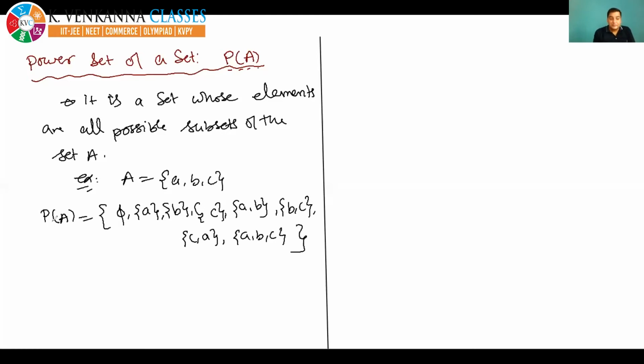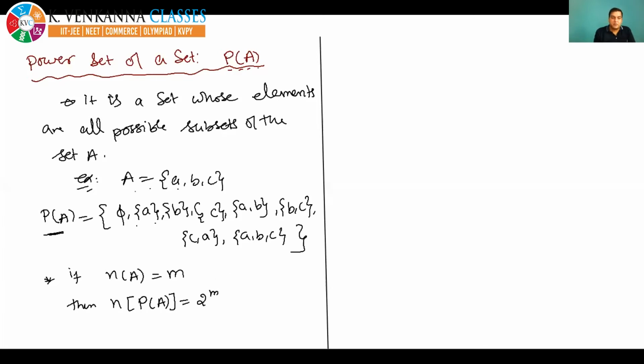Now, see, power set of A. What is the power set of A? It is a set whose elements are all possible subsets of the set A. So there are a total of 8 possible subsets of A, and that's why in the power set of A there will be 8 elements. So here is another result you can write. What is that result? If the number of elements in A is equal to M, then the number of elements in the power set of A will be 2 to the power M.